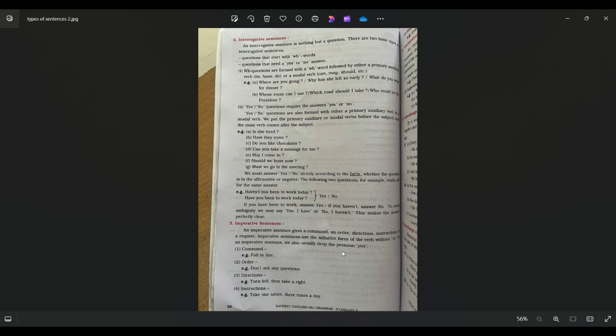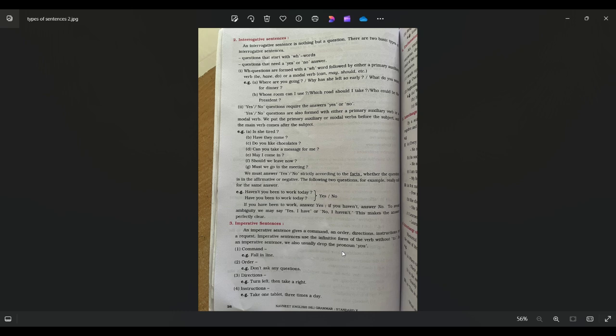Then we have the third type of sentence, that is the imperative sentence. An imperative sentence gives a command, order, direction, instruction, or request. Remember these 5 things. Number 1, command, order, direction, instruction, or a request. For example, command, fall in line, that is a command. Okay, stay in line. When you give the command, yes, with a strong voice. Then an order is also like that.